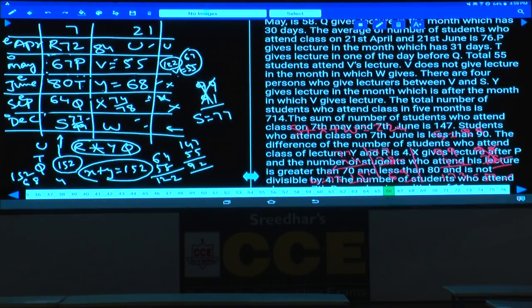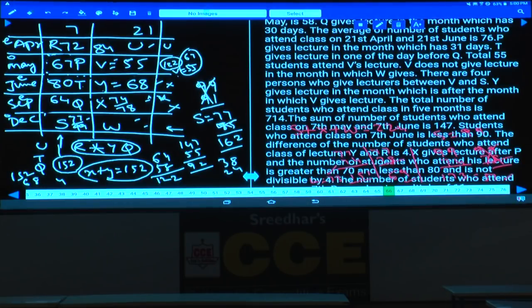If S is 77, the difference between S and W is 8. Hence here it must be either 77 plus 8, how much? 85. Isn't it? If it is 85, then S and W is 85, 7 plus 5 is 12, 1 plus 7, 8 plus 8, 16, 162. If it is 162 and this is 38, and what else is left over here? 38 plus 24, it cannot be 74 and 78. Hence the value of this cannot be 85.